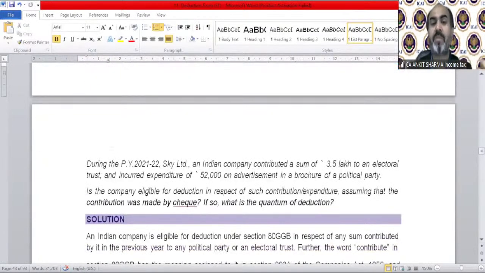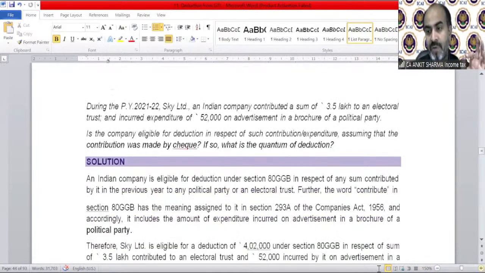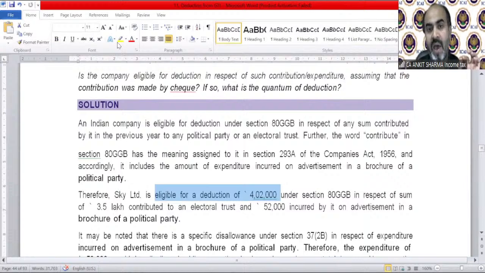The illustration says, during the previous year 21-22, Sky Limited, an Indian company, contributed a sum of 3.5 lakh to an electoral trust and incurred expenditure of 52,000 on an advertisement in a brochure of a political party. What amount of deduction can it claim if the contribution is by cheque? Of course, the full amount, 3.5 lakh as well as 52,000. The company can claim full deduction of 3,50,000 as well as 52,000. So the eligible amount of deduction is rupees 4,02,000.